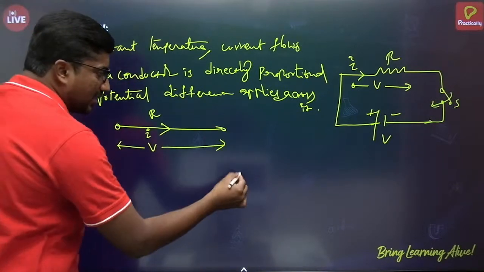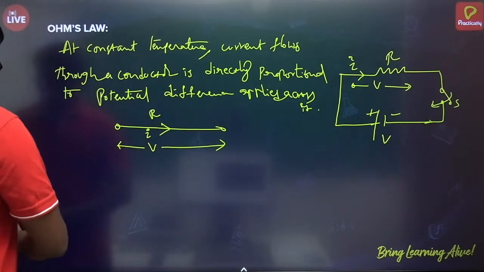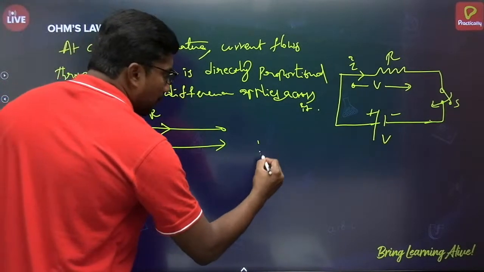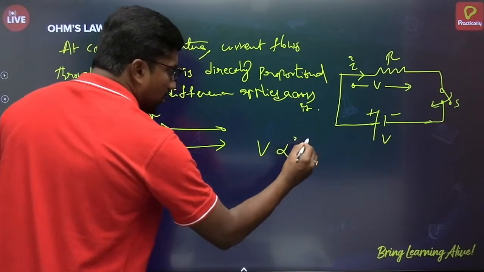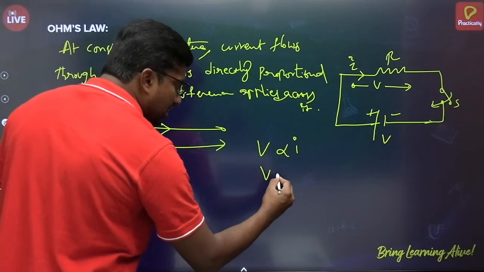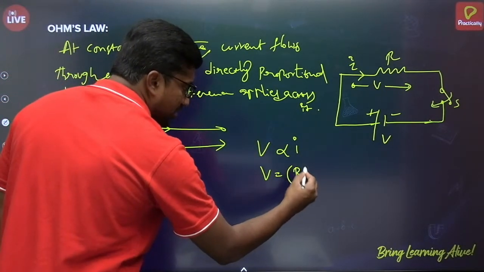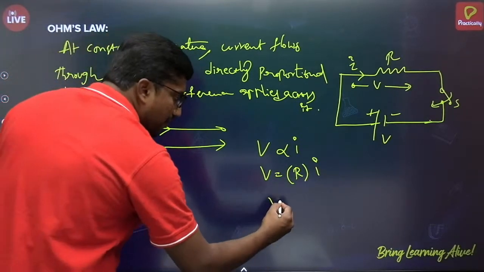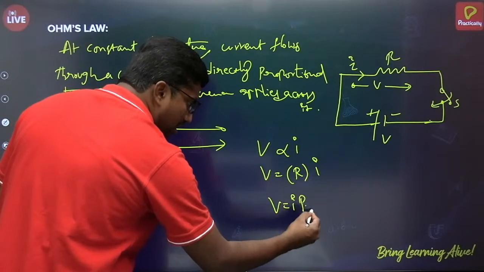So we can write that statement as V proportional to I. By removing this proportionality, we can place a constant. Let the constant be R here. So we can write V is equal to IR.